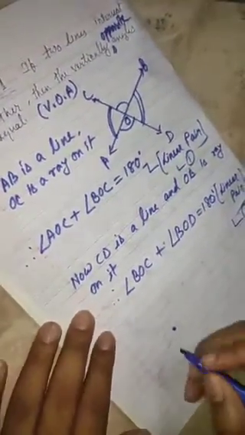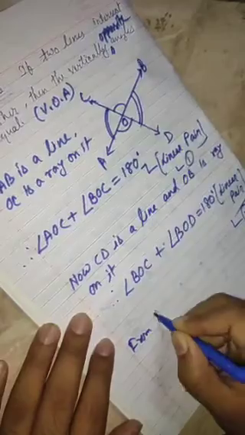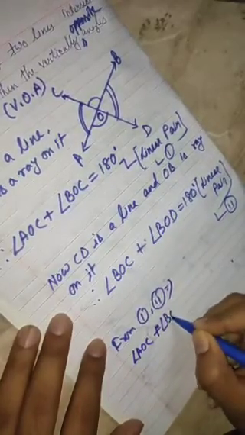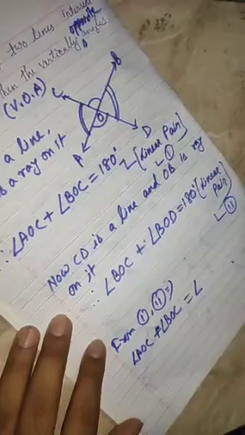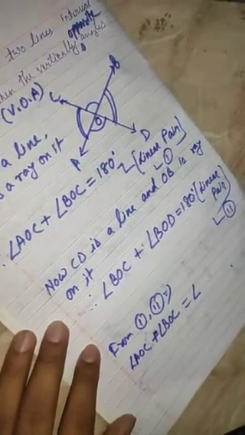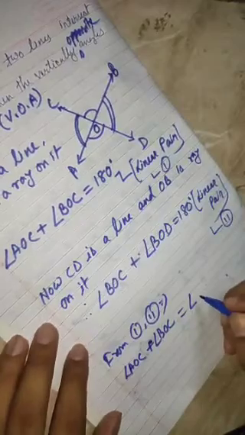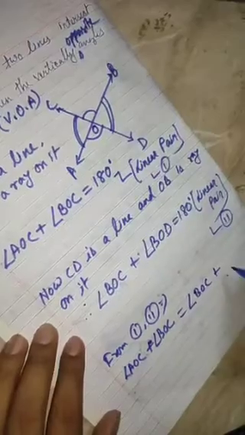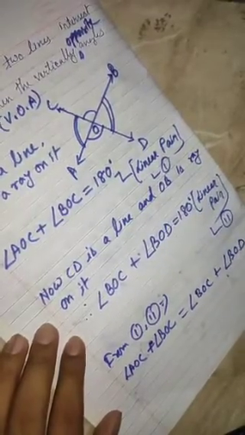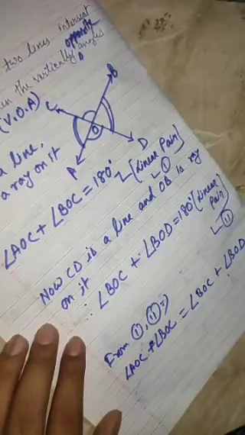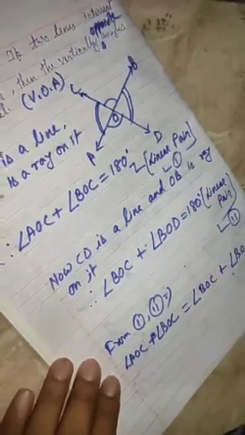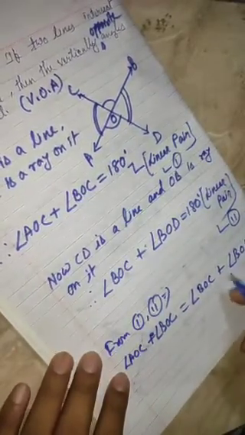So from 1 and 2 we can compare the left hand side: AOC plus BOC equals BOC plus BOD. So we have compared the left hand side of the two equations.